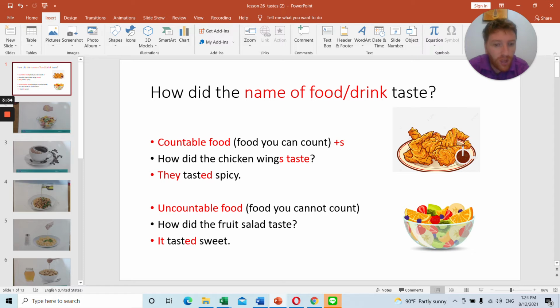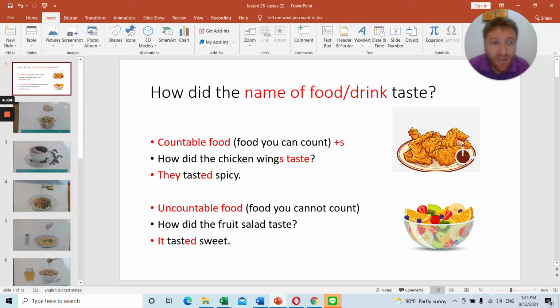More than one, we use they. And when we talk about an uncountable food, we use it. So remember, they for countable and it for uncountable. So how did the chicken wings taste? Remember, the chicken wings is countable, so they tasted spicy.